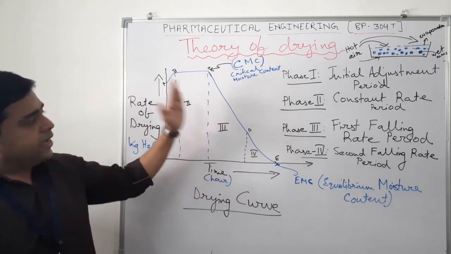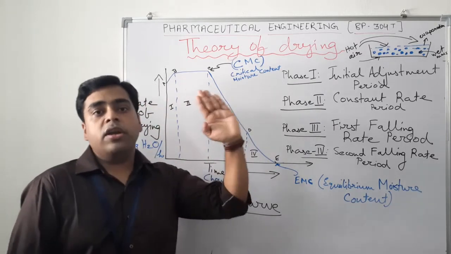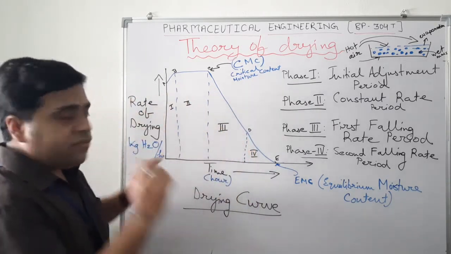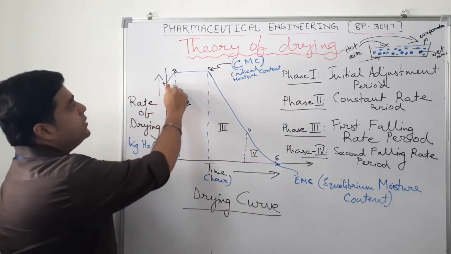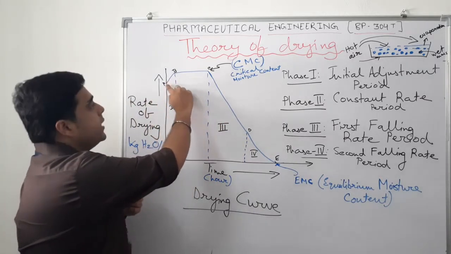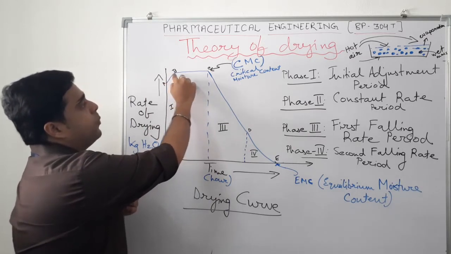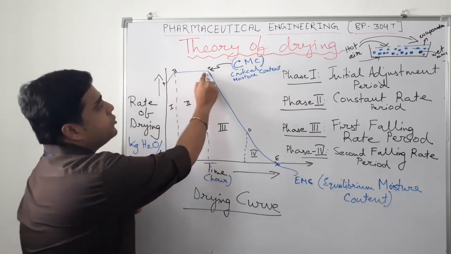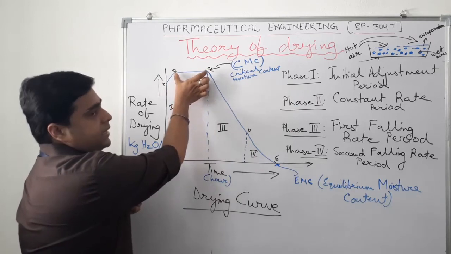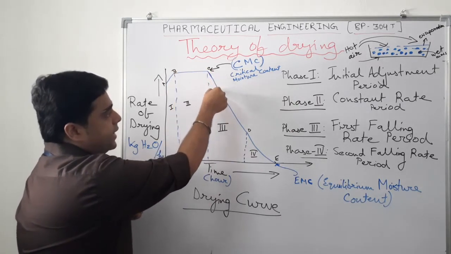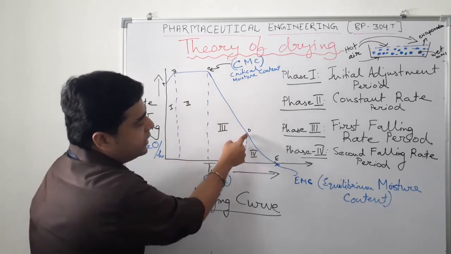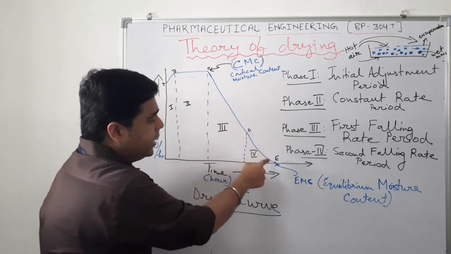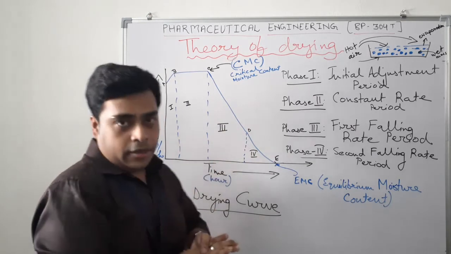So let us see, we have divided the curve into 4 different phases. Let us first check the curve, then we'll come to the different phases. See, follow the blue line, it is coming from the point A to the point B, then it is getting to a straight line, that is B and C, then it is decreasing like this from the point C to the point D, then it is further decreasing from the point D up to the point E.